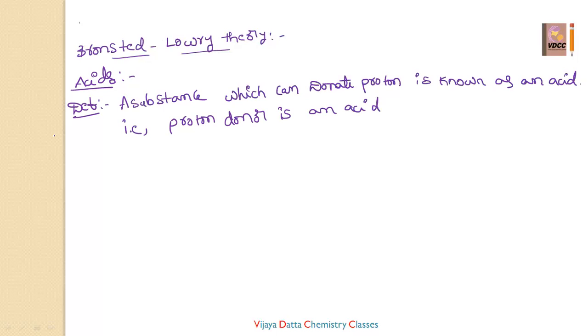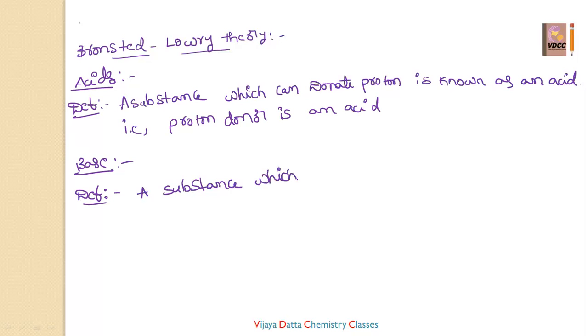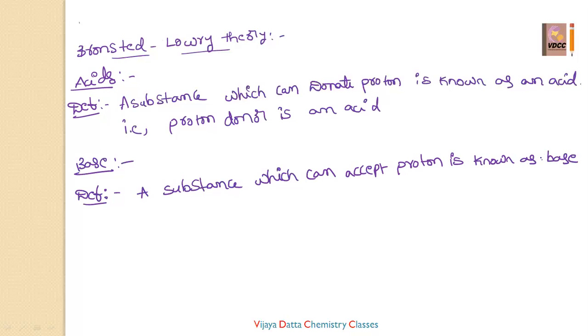What is the definition of a base according to the Bronsted Lowry theory? A substance which can accept a proton is known as a base.